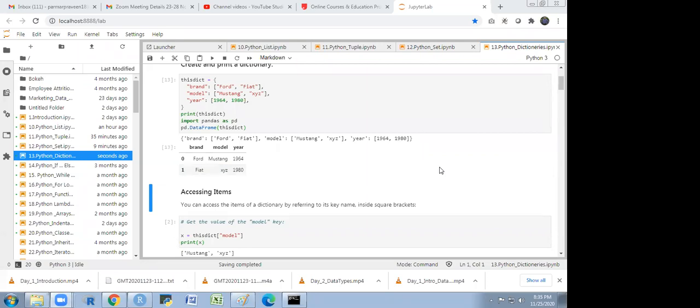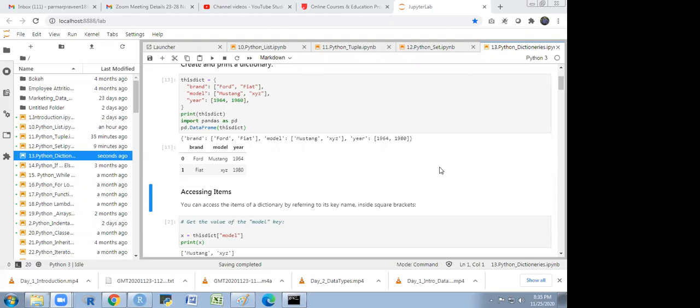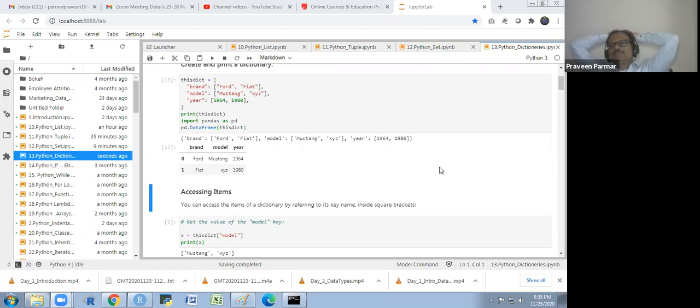No. In the dictionary, the values are always in list form. So we cannot take a tuple there. We could not even use a set over there, because in a set we cannot take duplicate elements. But if you have a column like gender, male and female will come many times.